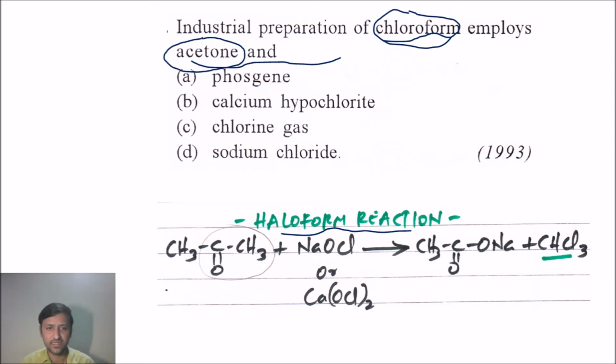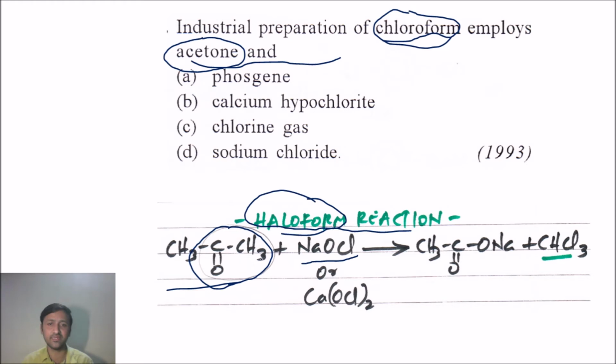So I taken here acetone upon reaction with sodium hypochlorite. You know, one of the conditions for haloform reaction is the aldehyde or ketone must have a methyl ketone group. So it should have COCH3 group present, then only that aldehyde or ketone will show haloform test. So acetone is having that, right?